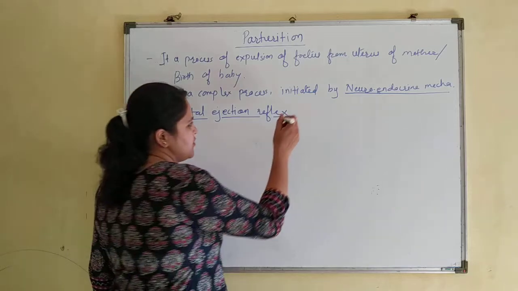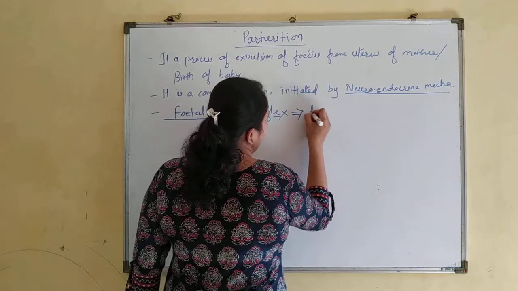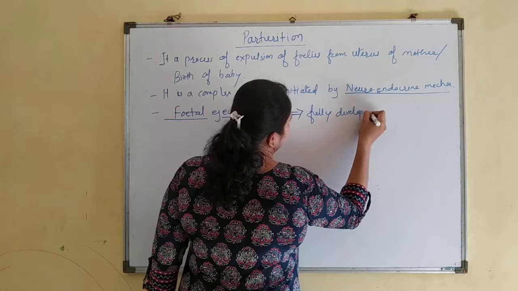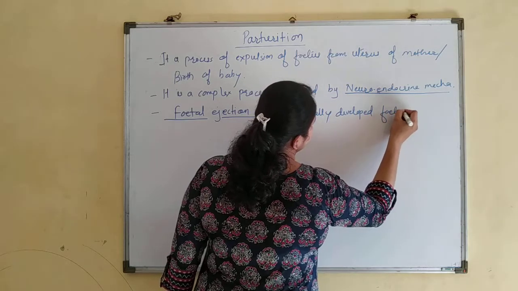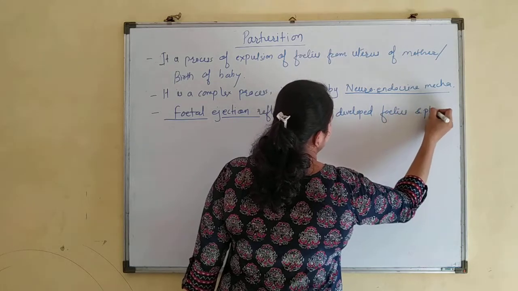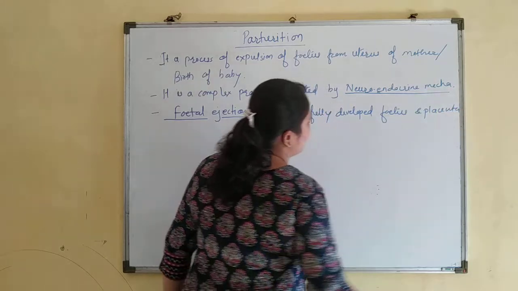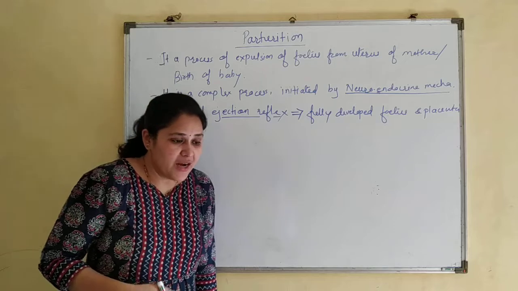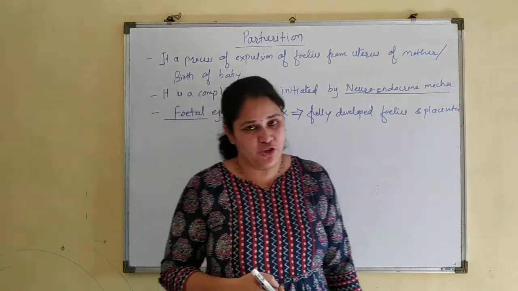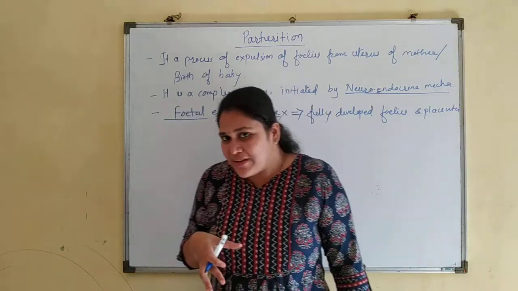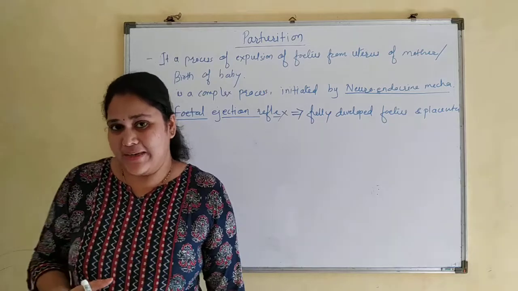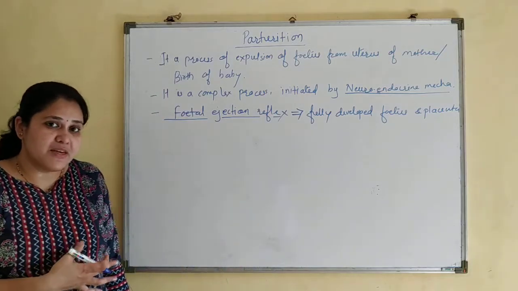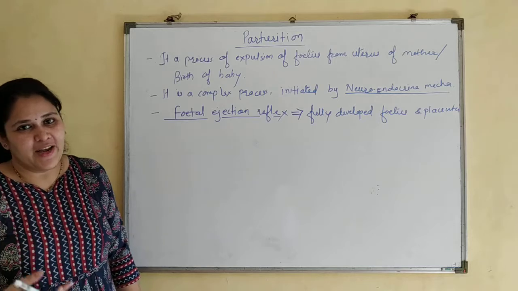This fetal ejection reflex is given by the fully developed fetus and placenta. They start mild uterine contractions. Throughout the pregnancy, the uterus is not contracting. If it were to contract, the developing fetus might get separated from the uterine lining.